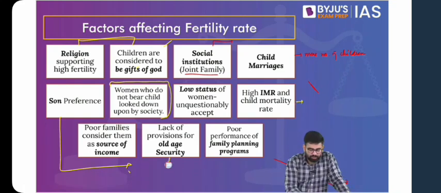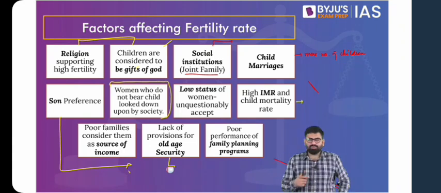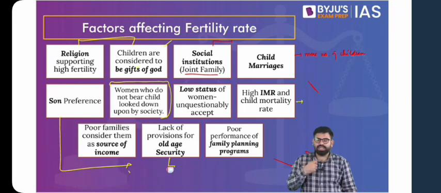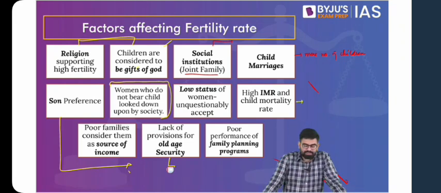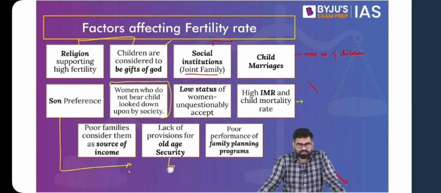The lack of provisions for old age security, and families have to rely on their children for their old age security. So once a person starts getting older, they would not have an economic activity to take up. They'll physically go on becoming weaker, and they'll need support. So in absence of support from the state, in absence of support in terms of their security, financial and otherwise, we find that this is one of the other reasons which affects the fertility rate.